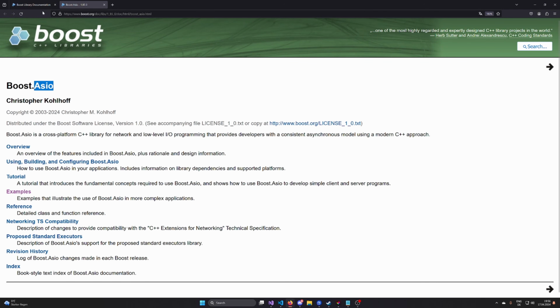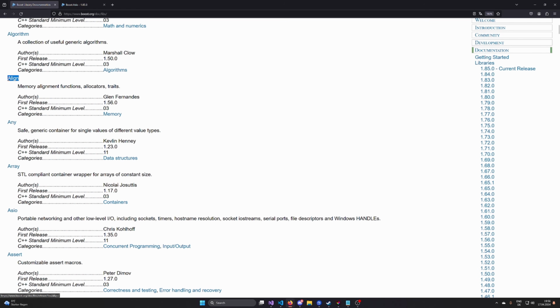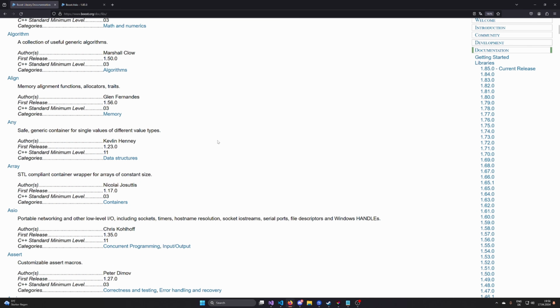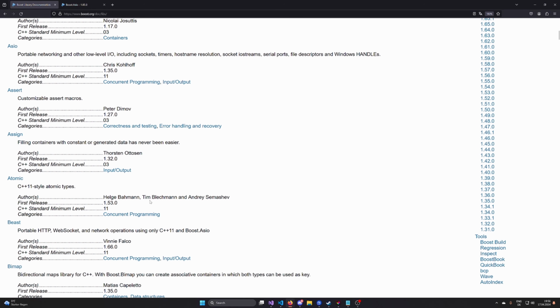Now wait a minute before we get started. Didn't we last time work with Align and should now talk about Any? No, Any is actually the same as std::any. The same goes for the array library. It's also the same as std::array, and these were implemented before the C++ features were a thing, like C++11 and C++03, so they were implemented before std::any and std::array were things, so I don't want to talk about these. We want to go for modern Boost and for modern C++ versions, so we're going to continue on with Asio.